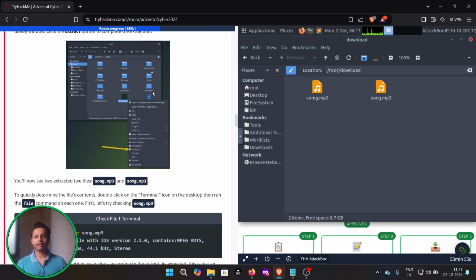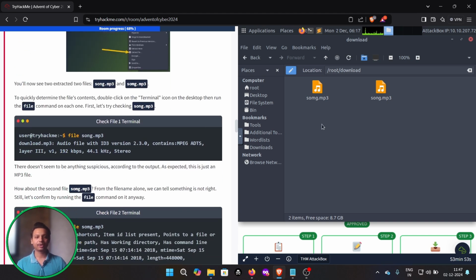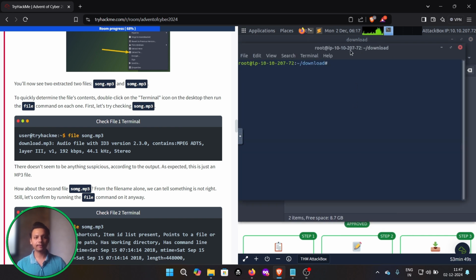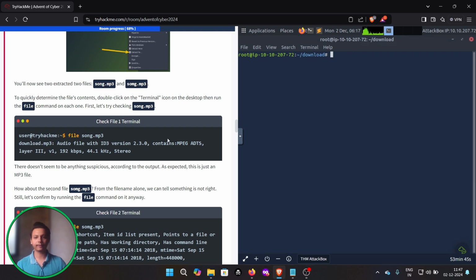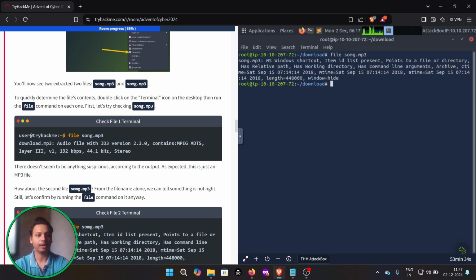Anyway, we have already done this much, so I'm going to click into the folder and open in terminal. So we directly navigate into the Downloads folder. We will use the file command to see the details of the files. First of all, we will see somg.mp3.